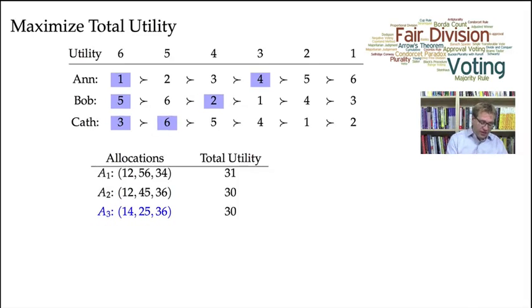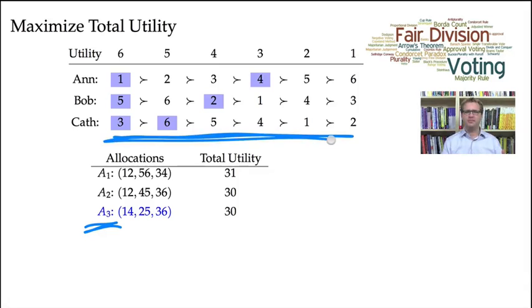It turns out that the envy-free allocation A3 does not maximize the total utility for all of the agents. Well, in order to even make sense of that statement, we have to somehow turn this preference ordering into a utility function. So how do we do that? Well, we're just going to borrow the idea of Borda. We're going to essentially use a modified Borda count.